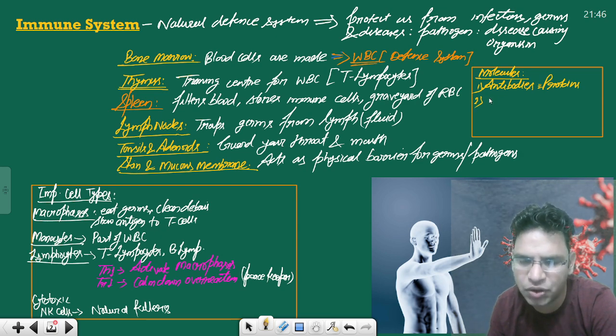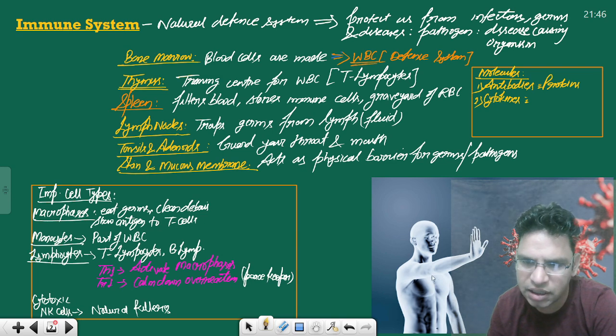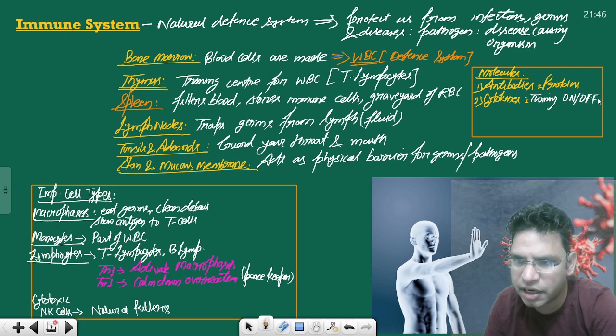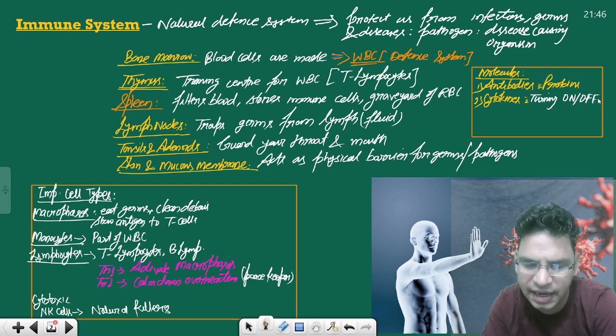There are chemicals called cytokines. Again, you must have seen all these things in the newspaper. Cytokines communicate between cells, so it is kind of turning the immune system on and off. They are kind of communicators. And there are complement proteins, which help in the destruction of antigens.